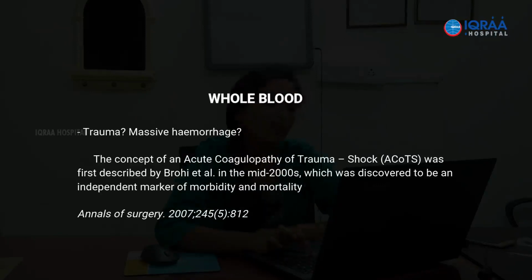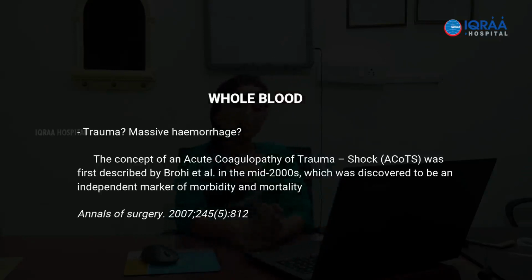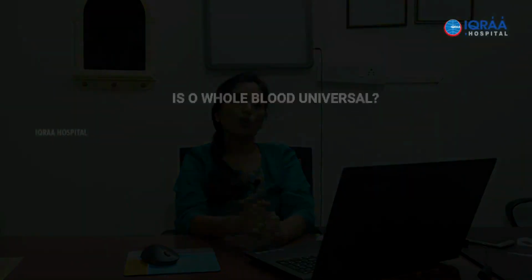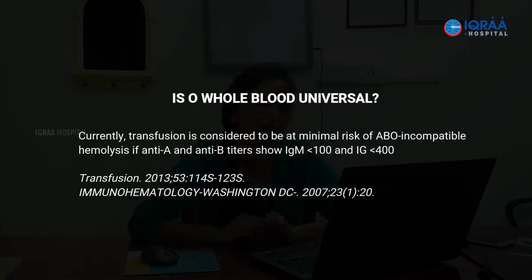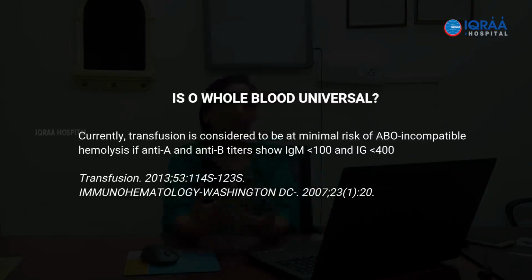In fact, there we would require fresh frozen plasma, which is well equipped in correcting the coagulopathy as opposed to whole blood. Another concept which we should be aware of is: is O whole blood universal? In medical school, time and again, we keep thinking along the lines that O whole blood means it's universal, we can just take and transfuse. What we need to understand right now, at this level where we are moving more and more towards better safety, is that O whole blood is not in the strictest sense universal.